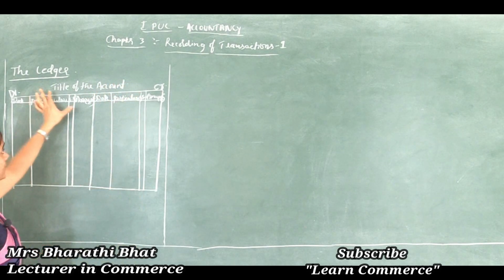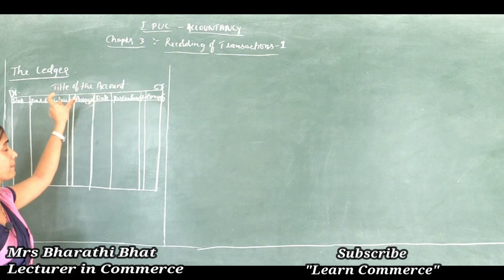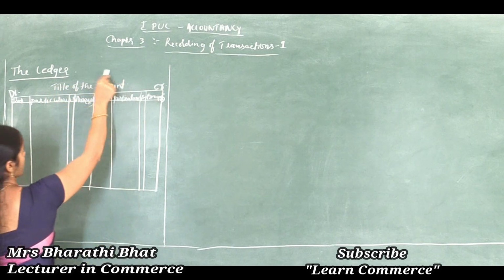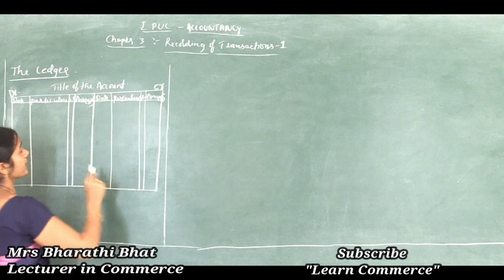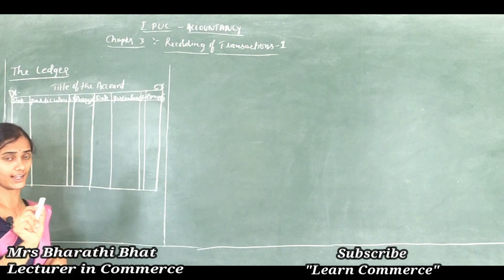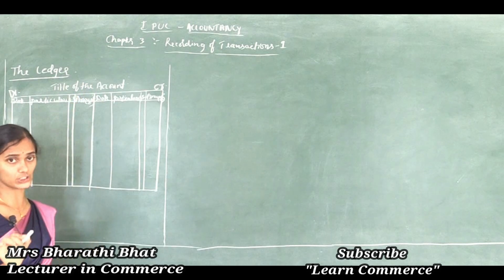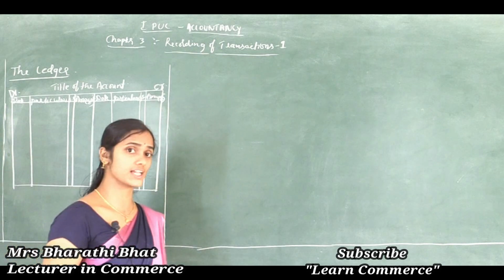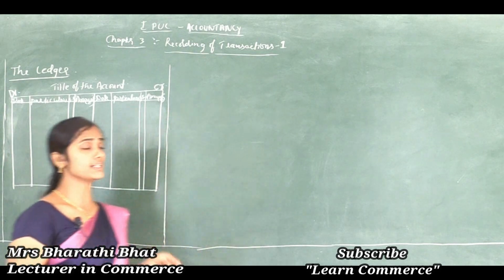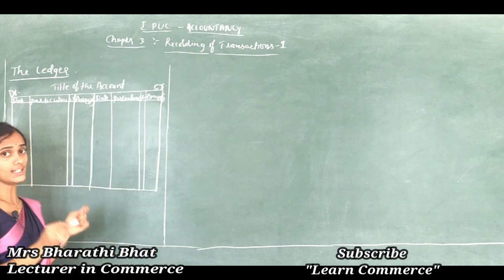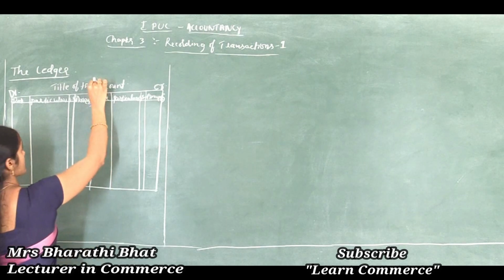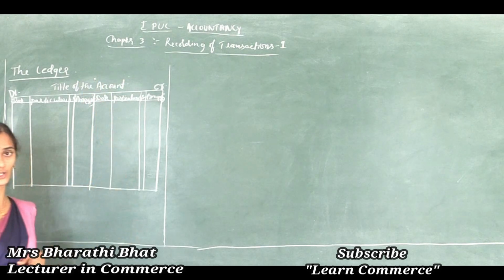And here the title of the account, for example cash, ends with the suffix called account. Cash account, sales account. The title may be cash or sales or purchase or any person's name, but along with that title we should use the suffix called account. Clear, right?